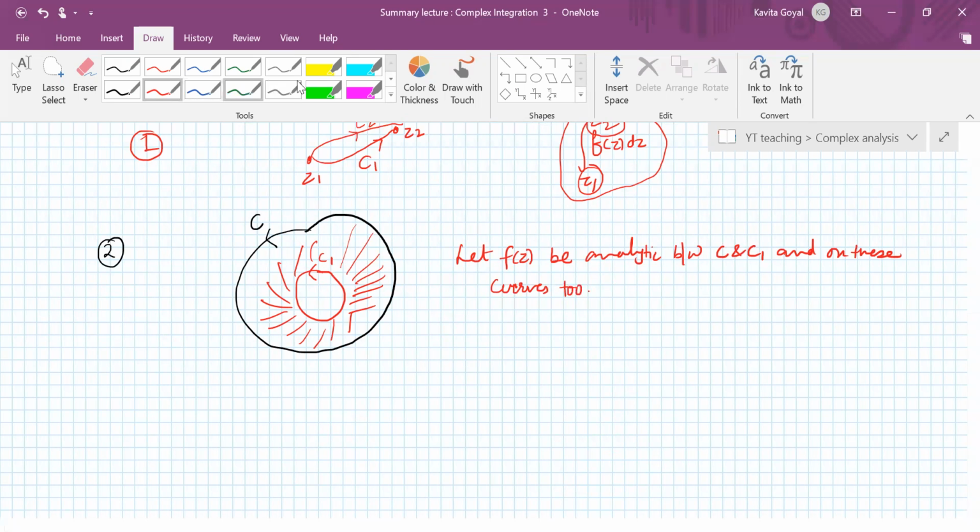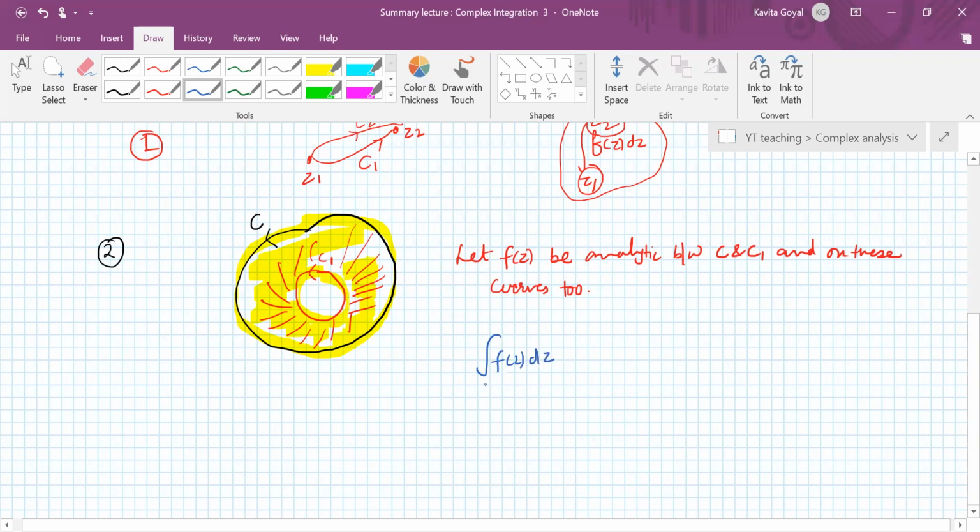So we are saying that f(z) is analytic on curve C1, on curve C, and in the region between these two curves. Everywhere the function is analytic. Then the integral of f(z) dz along C will be the same as the integral of f(z) dz along C1. It means that you can ignore the area where the function is analytic.